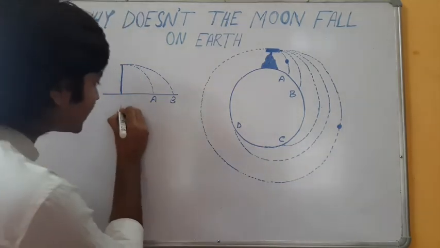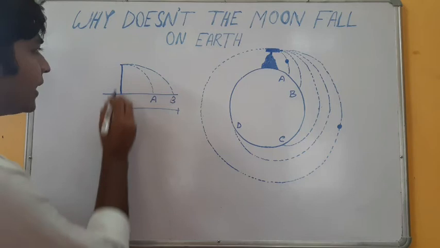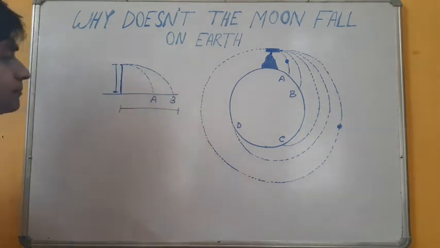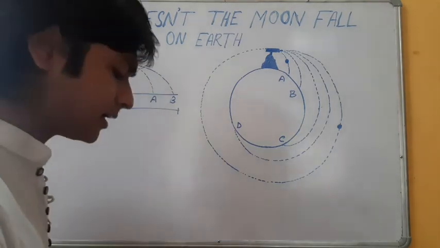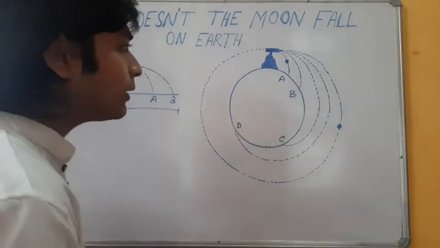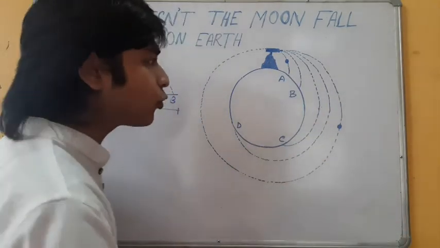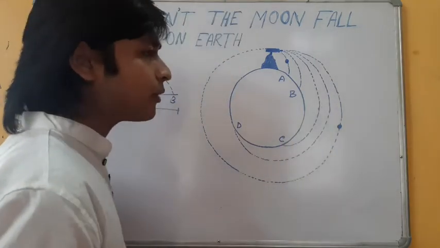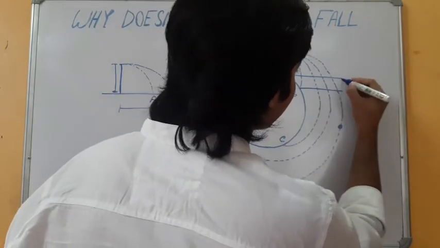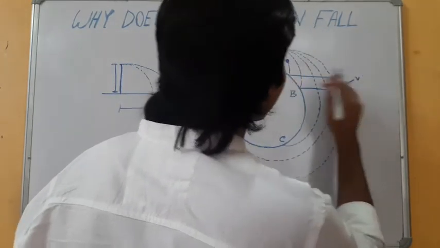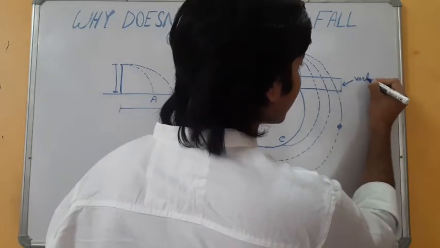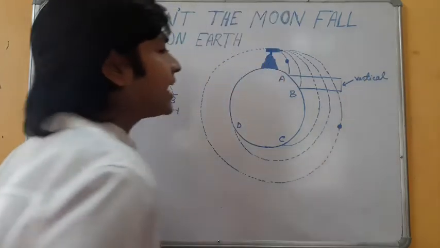Here you can see the horizontal displacement is increasing. But the vertical displacement remains the same, because our dimension is very negligible with respect to Earth. But when you look at the bigger picture, you can see that at every throwing, when we increase our horizontal initial velocity, the ball covers an extra vertical distance. So from point A to point B, the ball travels an extra vertical displacement.